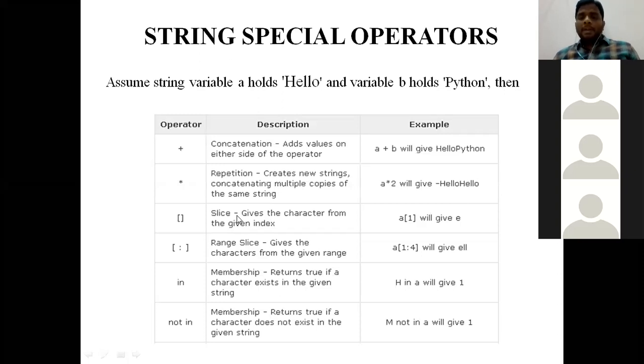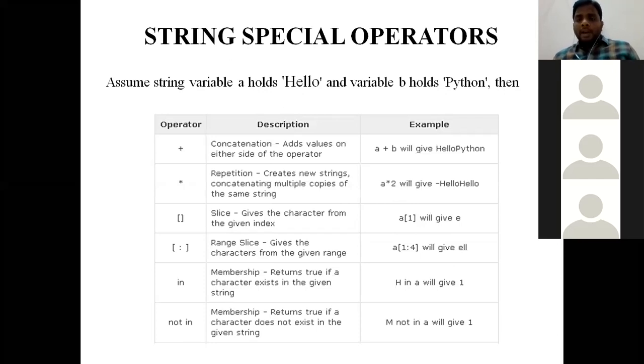This operator is called the slice operator. See here, a is a variable which is holding a string called hello. What I told you in the last slide is, if we are opening a square bracket and closing a square bracket, it means it is checking for some index.